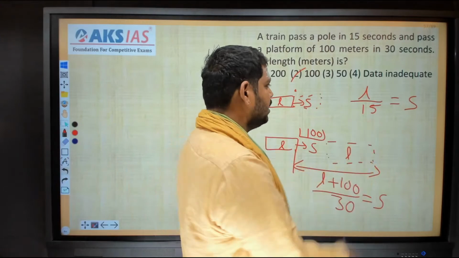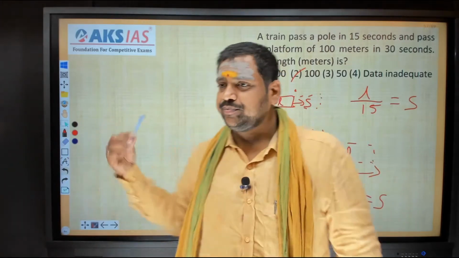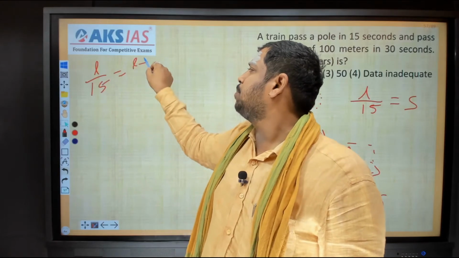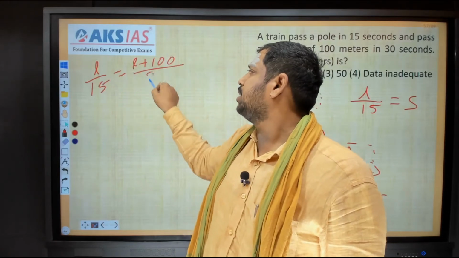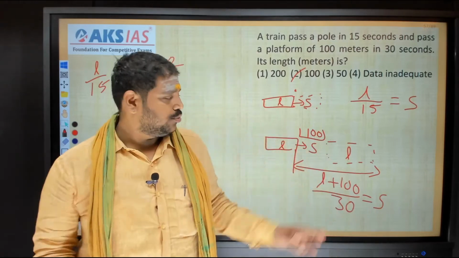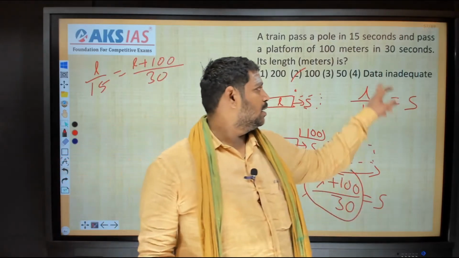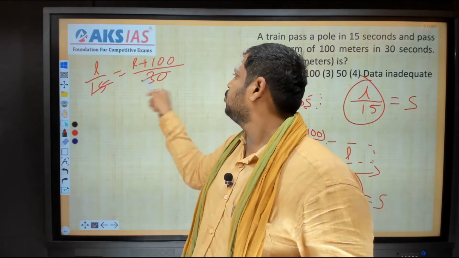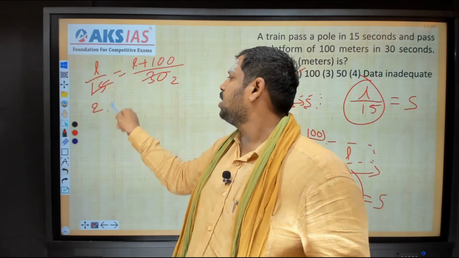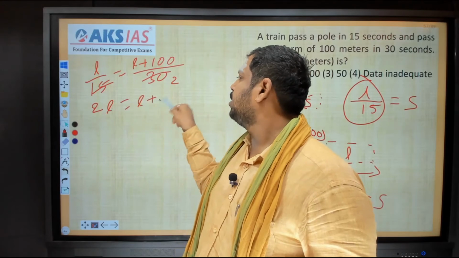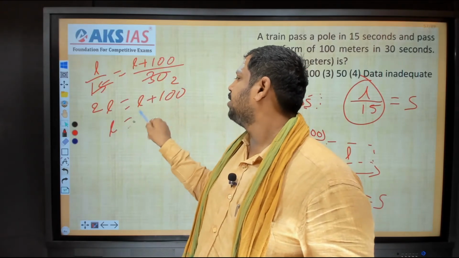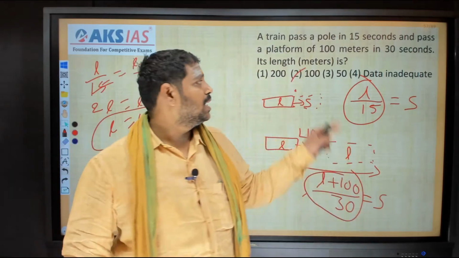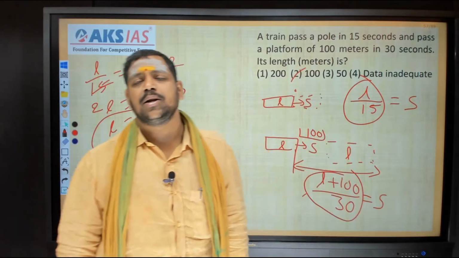So what you will get is, I'm writing here, L by 15 is equal to L plus 100 by 30. This part and this part I'm equating. Then what happens? 15 ones, 15 twos. If you cross multiply, 2 times of length is equal to L plus 100. Length is equal to how much? 100 meters. That means the length of the train is 100 meters. So which option is the answer? Second option. This is one way to do it.